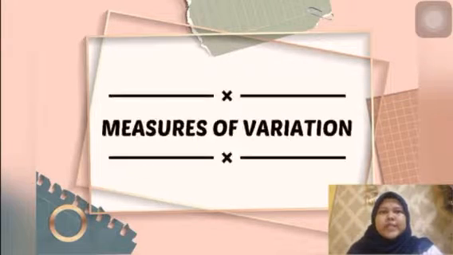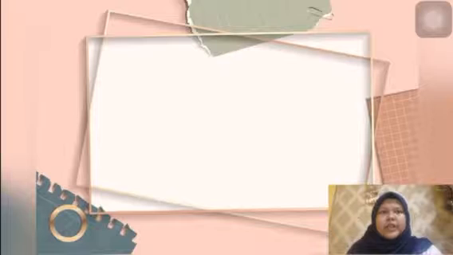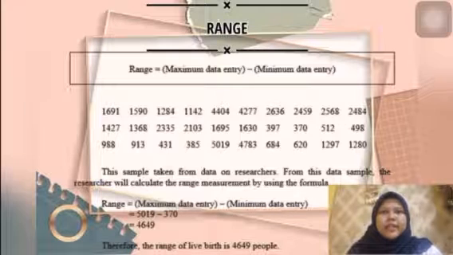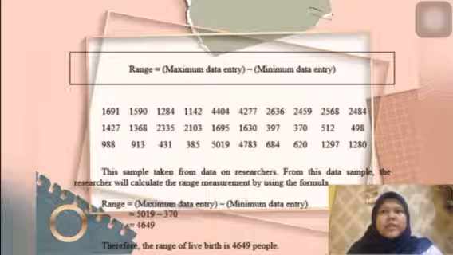Lastly is the measure of variation. We have 3 parts. First is range. The formula of range is maximum data minus minimum data entry. So we can get this data from the sample.